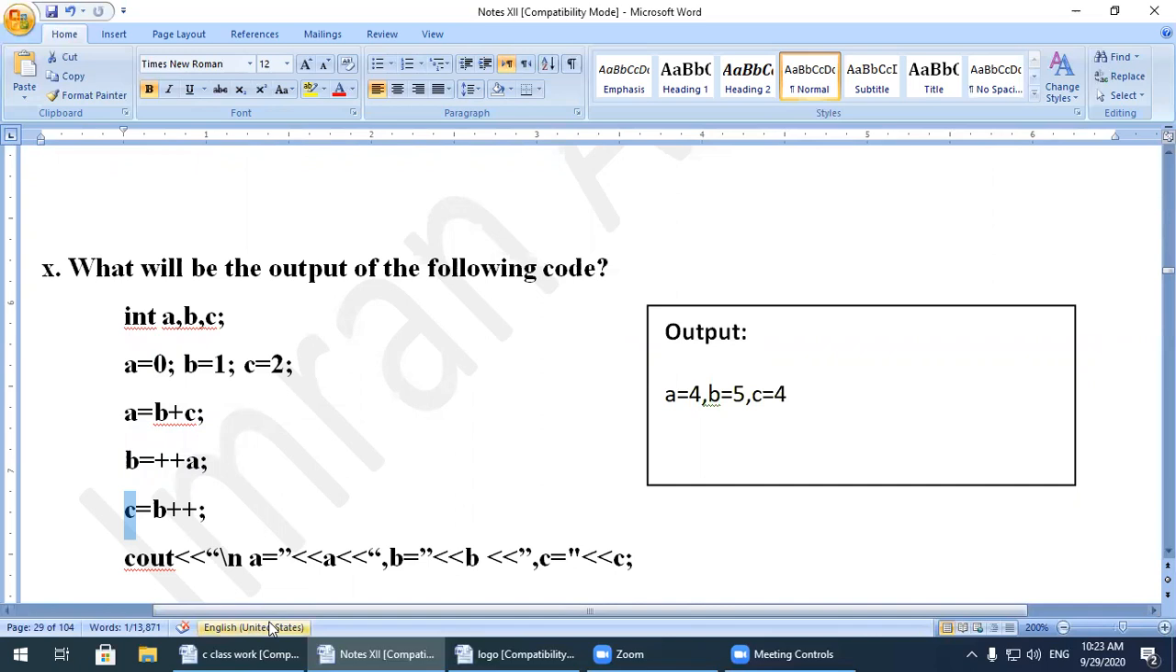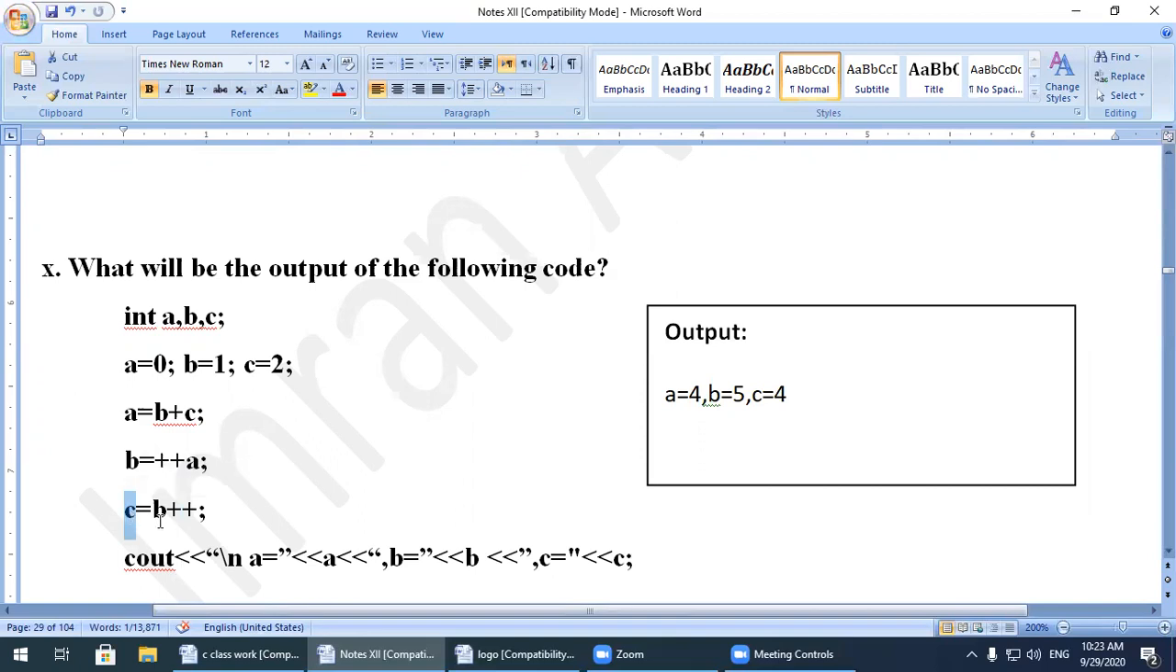Now C. C is equal to B plus plus. Over here they are using the post increment. So what will be the value of C? C has the value 4 over here.